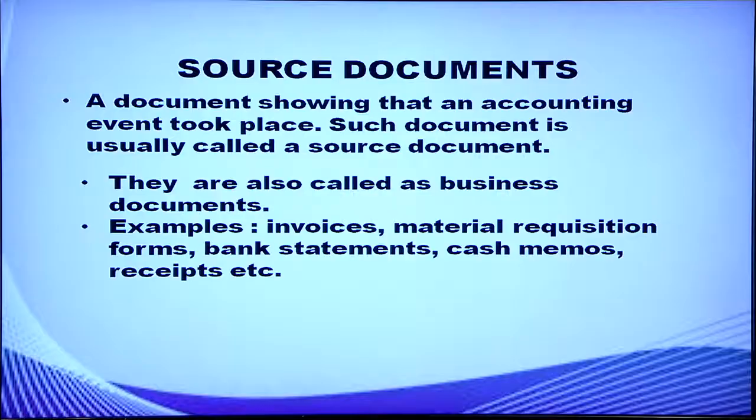Now we can move to source documents. A document showing that an accounting event took place can be called a source document. These are also called business documents. Examples: invoices, material requisition forms, bank statements, cash memos, receipts, etc. are source documents.